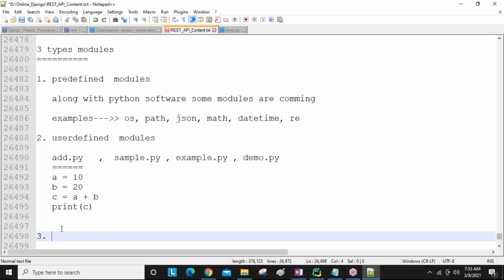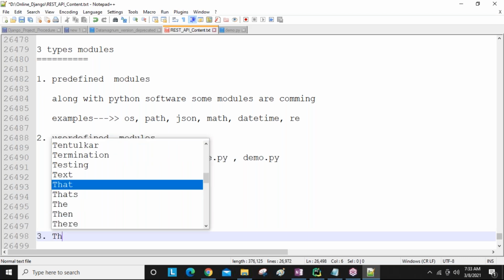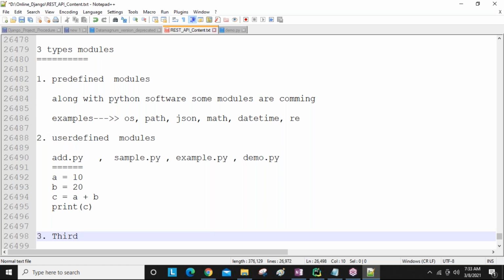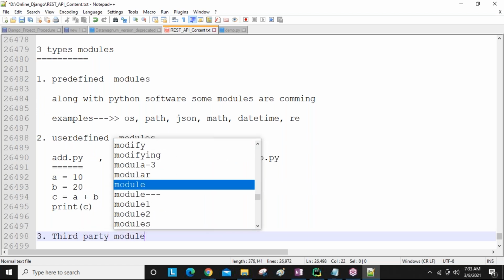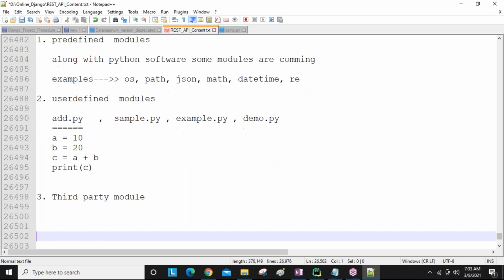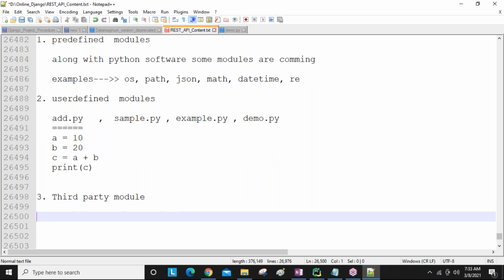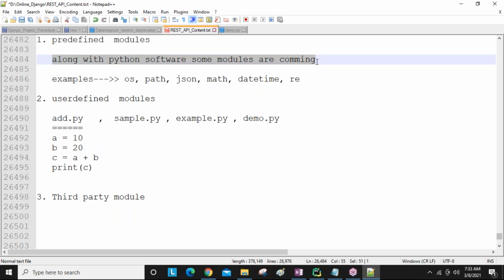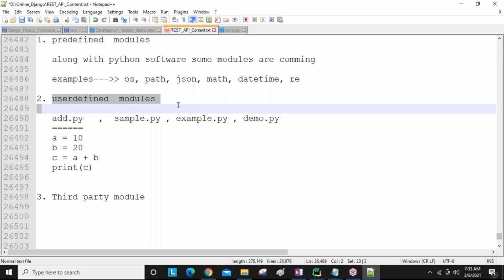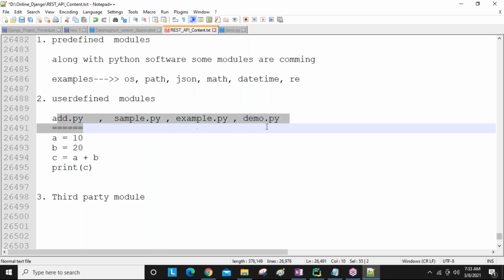Okay? Now third party modules, which is important, guys. This is important. Third party modules means these modules are not coming along with the Python software, and as a developer you are not creating them for your own requirement purpose.